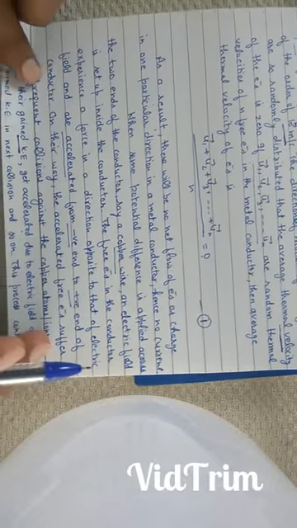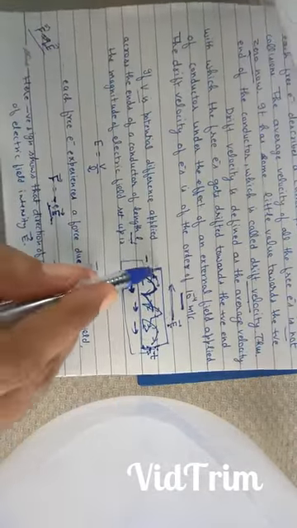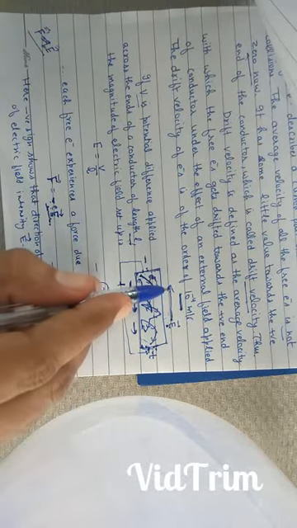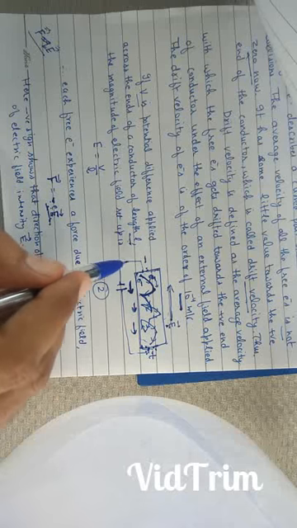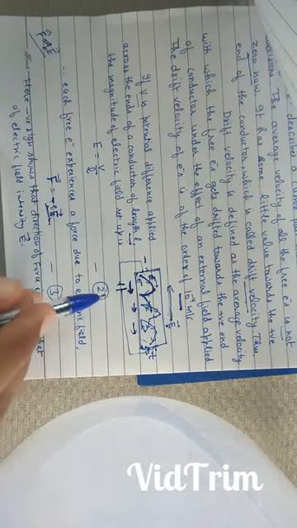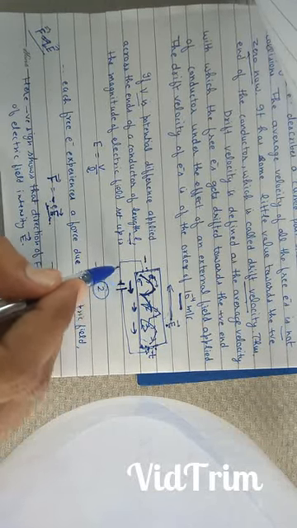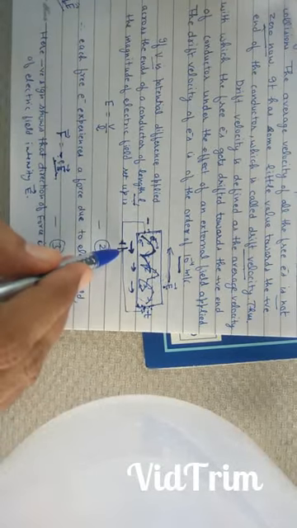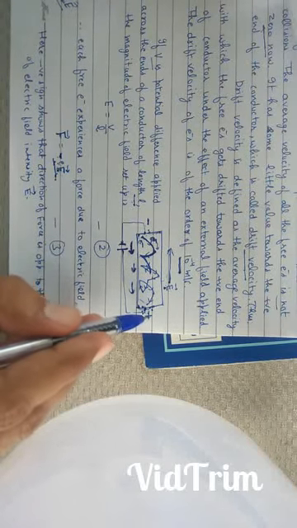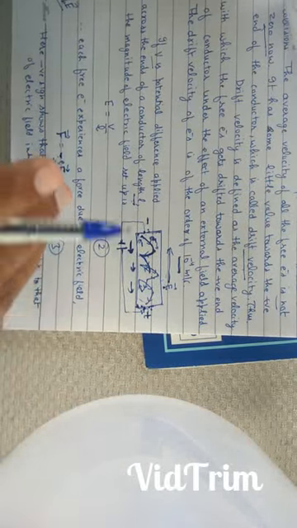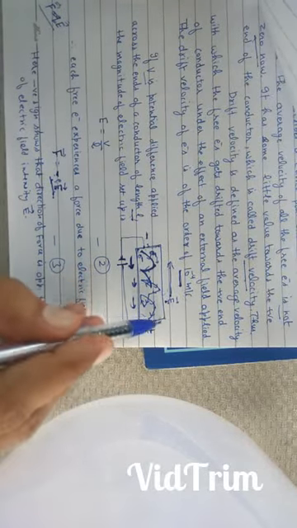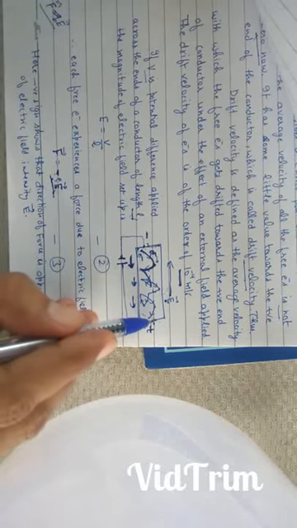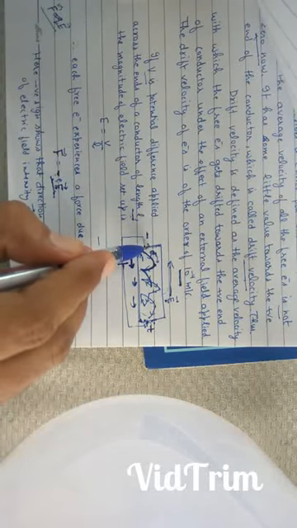When some potential difference is applied across the two ends of the conductor, then an electric field is set up inside the conductor. Potential difference is applied by the help of a cell or battery. The end to which the negative electrode is connected becomes negatively charged, and the end to which the positive electrode of the cell is connected becomes positively charged. An electric field is set up from the positive end towards the negative end.